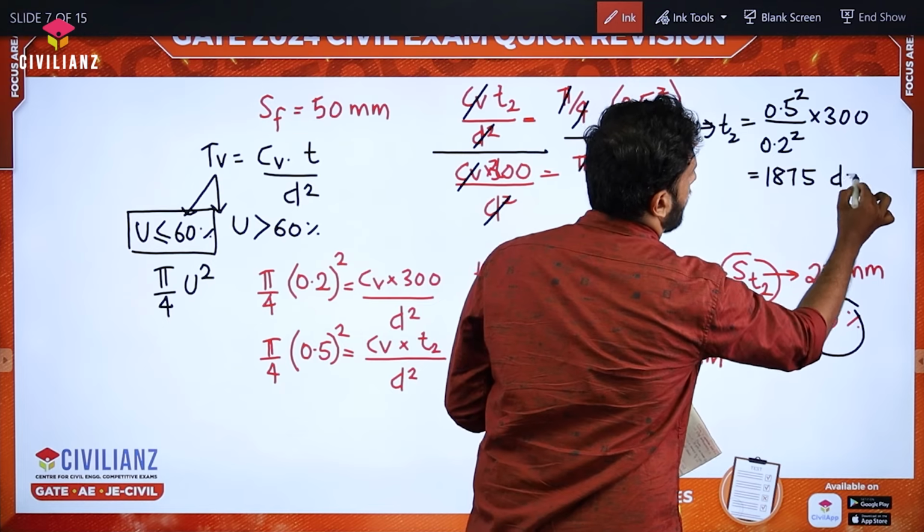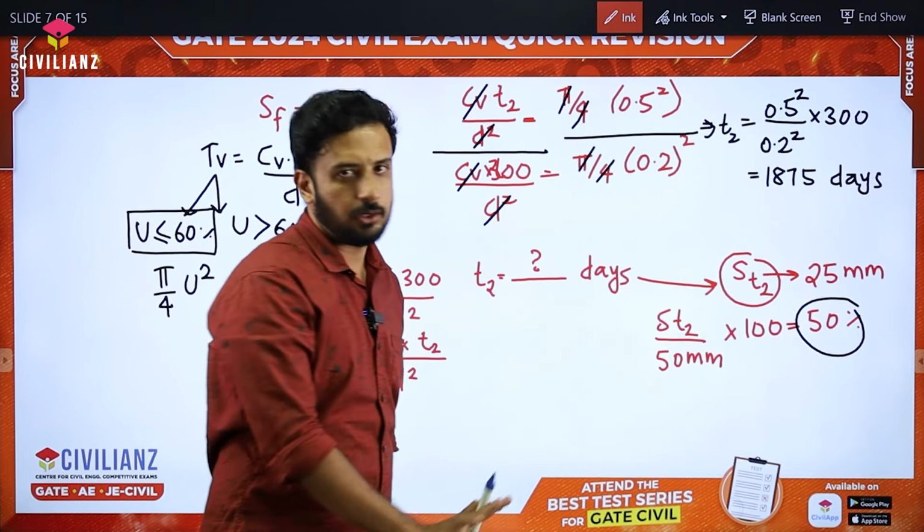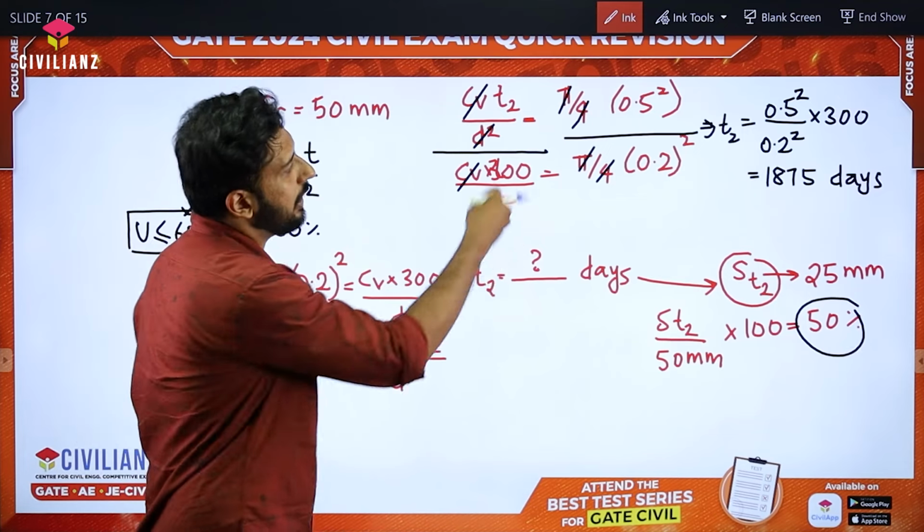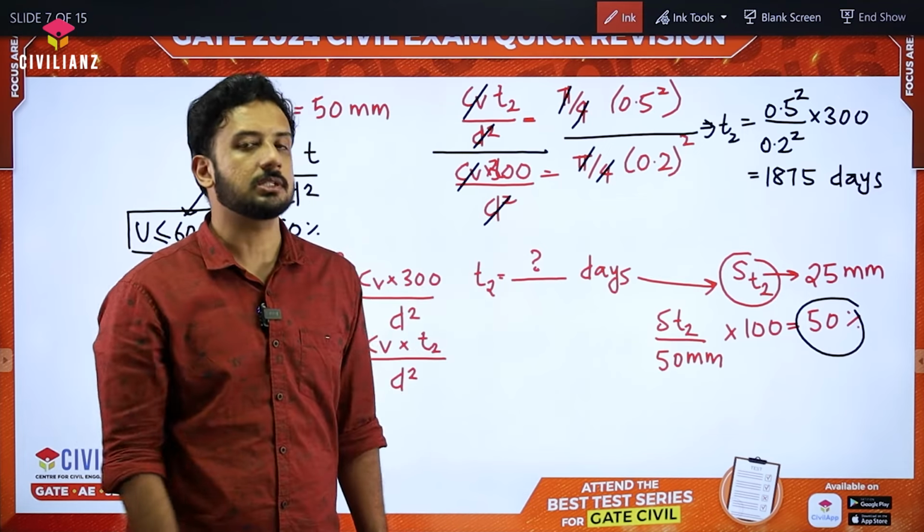1875 days. But is this our final answer? No. Why? They are asking the additional time, not the time required for 50% consolidation. This is a very important thing.